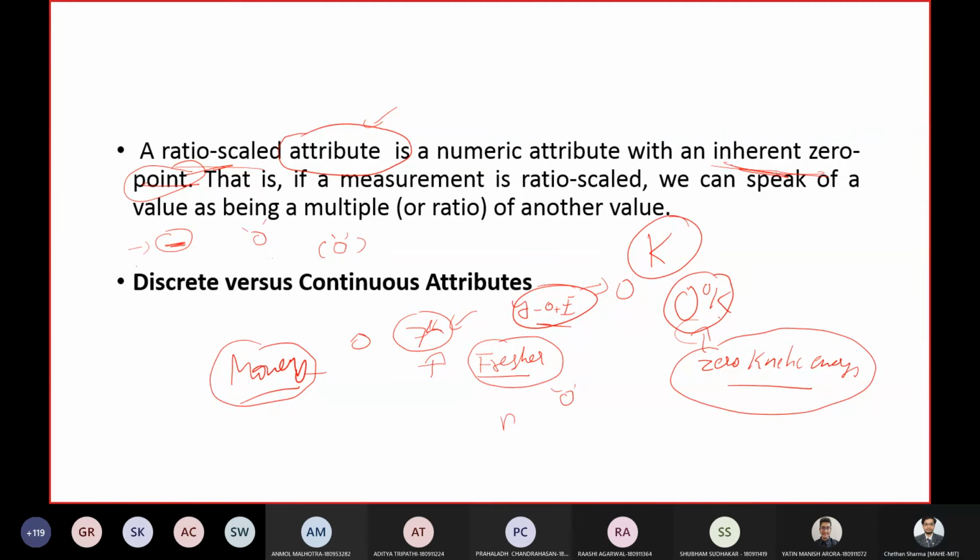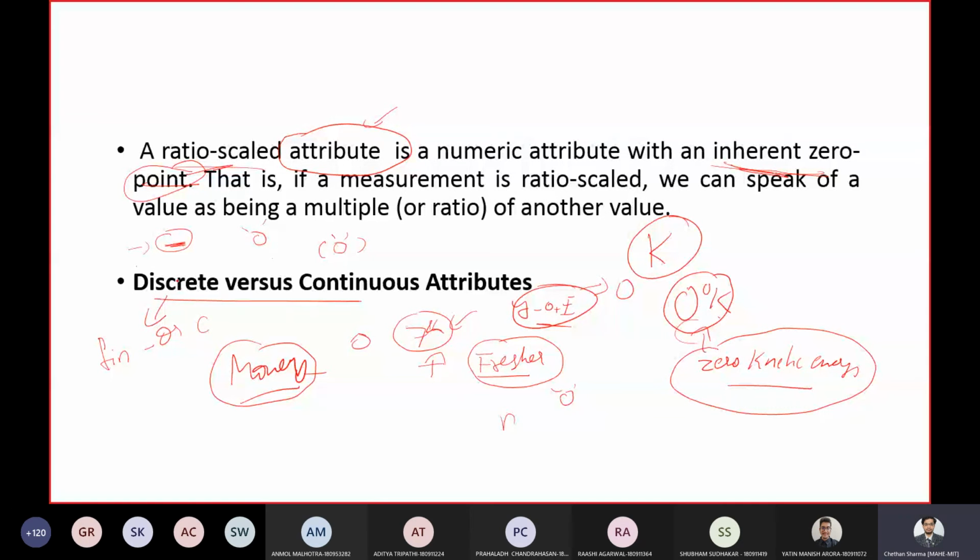And the last thing within this subtopic is something called discrete versus continuous attributes. Okay, what do you mean by a discrete attribute? What do you mean by continuous? You call a particular attribute discrete if the values which the attribute can take are either finite or countably infinite.